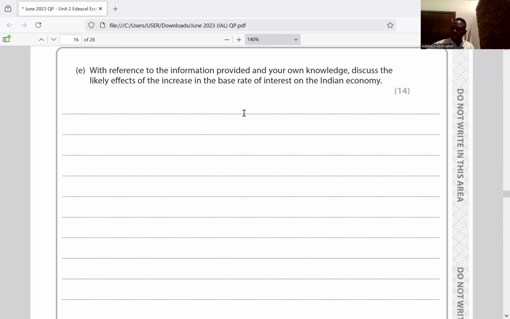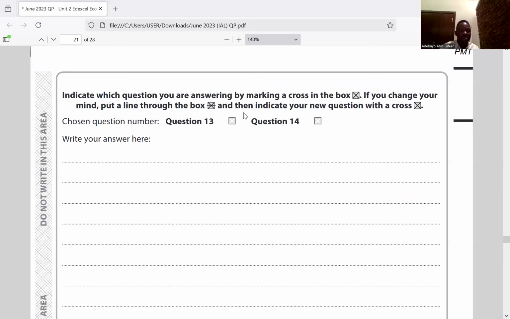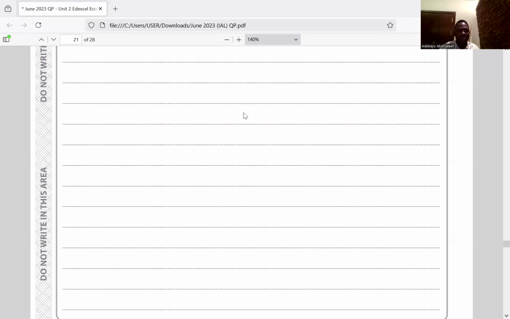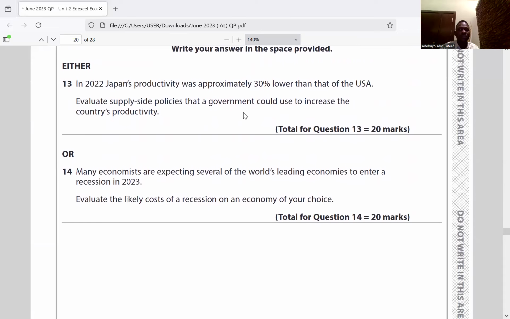For question 13, we have to choose between 13 and 14, but we choose 13. Supply side. You can give me some idea about 14? Yeah, sure I can. Let me quickly talk about it before we go to question 13. Many economists are expecting several of the world's leading economies to enter recession. Evaluate the likely cause of recession on an economy of your choice. So here we could choose India, for example, or Libya.